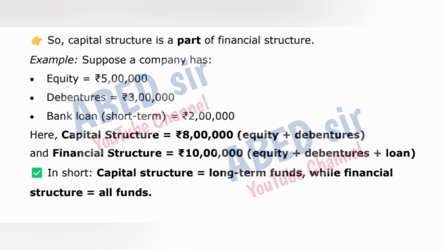Here, capital structure is equal to 8 lakhs rupees, equity plus debentures, and financial structure is equal to 10 lakhs rupees, equity plus debentures plus loan. In short, capital structure is equal to long-term funds, while financial structure is equal to all funds.